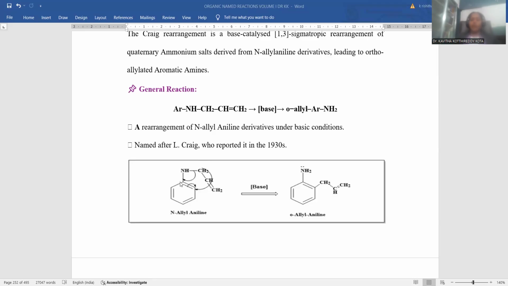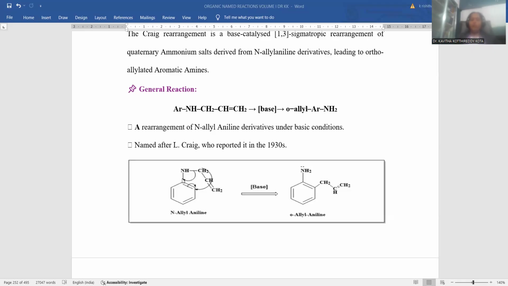So here the bond representation is provided. The sigma bond is moving toward this side and this pi bond is going towards this side, the carbon gaining negative charge, so that the positively charged carbon attaches over there. This is how bond formation takes place. Later on, the hydrogen from this carbon atom will be removed and the double bond forms again to restore the benzene structure once again.